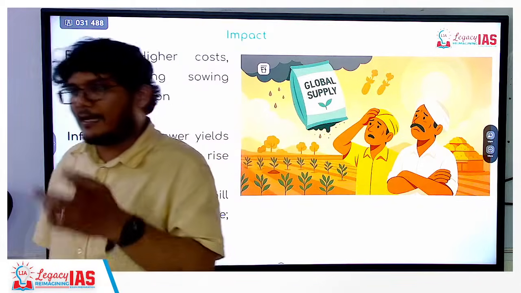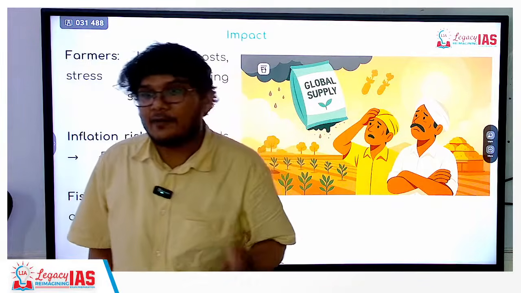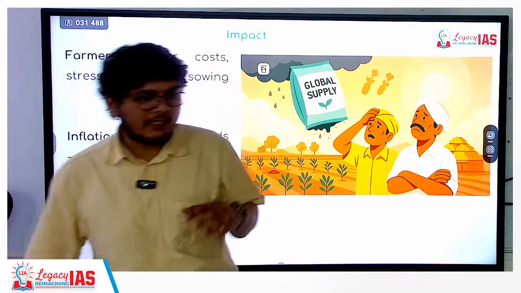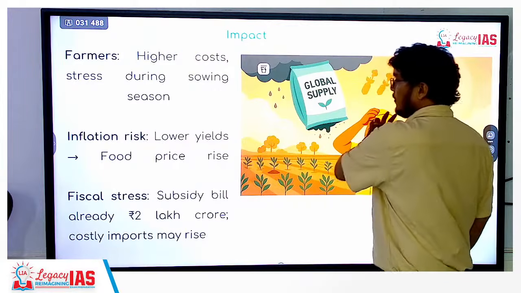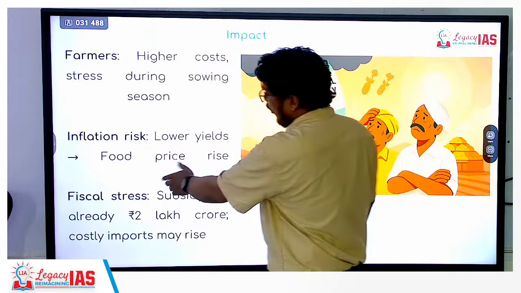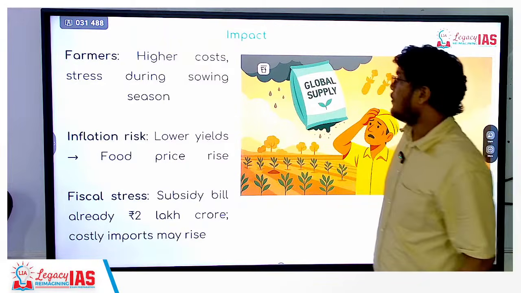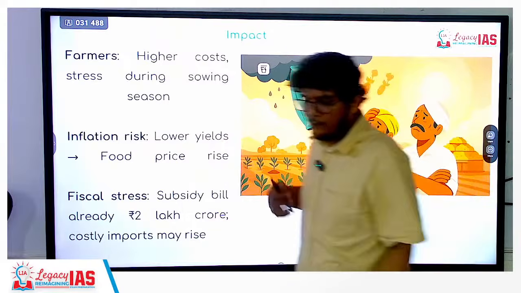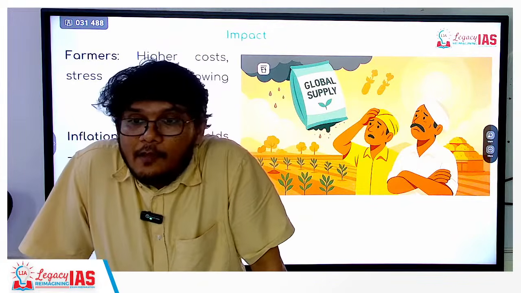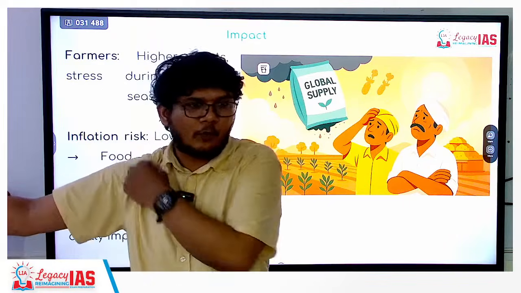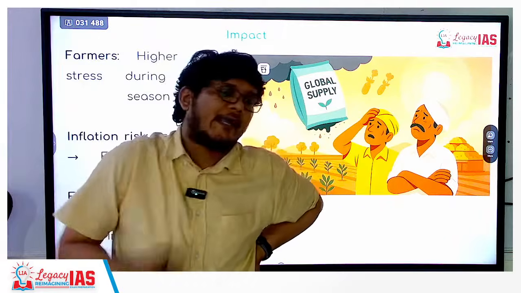So what will increase? Core inflation or headline inflation? Headline inflation will increase. Core inflation does not include food and power. Is that clear? Okay. So please remember this. Also, already a huge amount of fiscal burden is there on the government. So even if you import, the import itself will become costly. Why? Because now big players are out of exporting. China is not exporting. Morocco is not able to export. So others will also give you at a higher price.